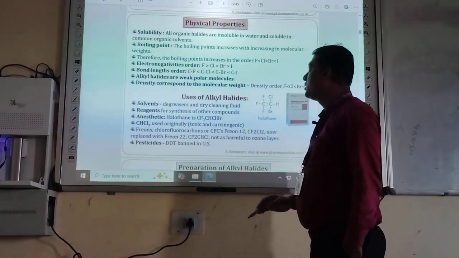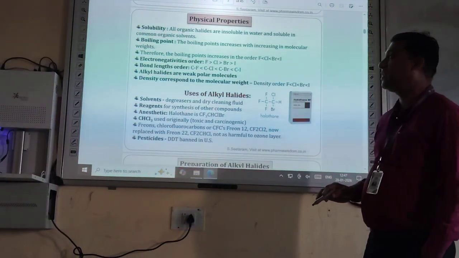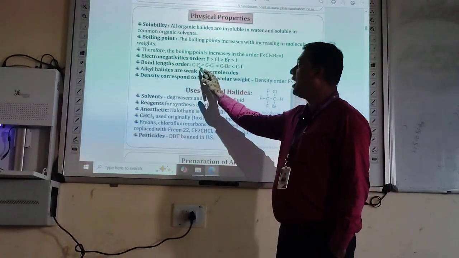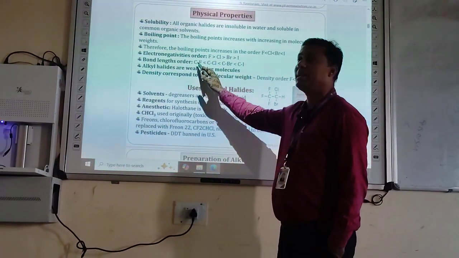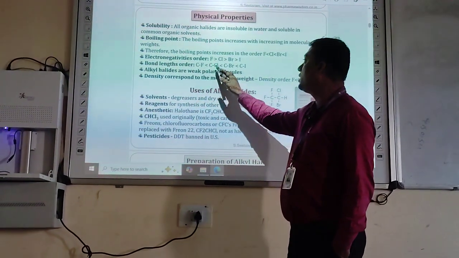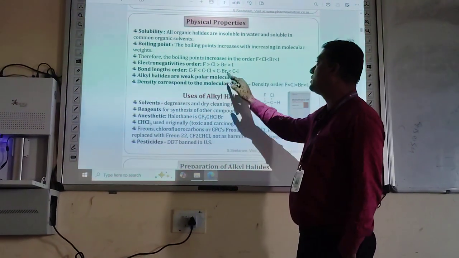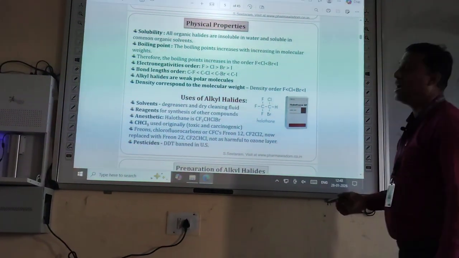Carbon-fluorine is smaller than carbon-chlorine, then smaller than carbon-bromine and carbon-iodine. Fluorine is highly electronegative, that's why the bond length is very small. Then the bond length increases likewise: carbon-fluorine, carbon-chlorine, carbon-bromine and carbon-iodine.